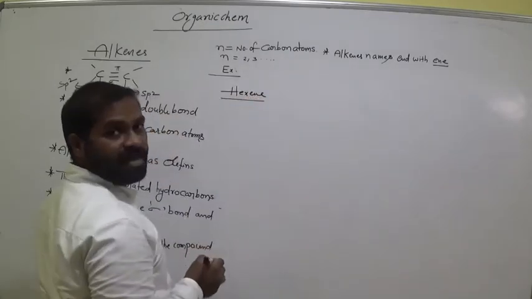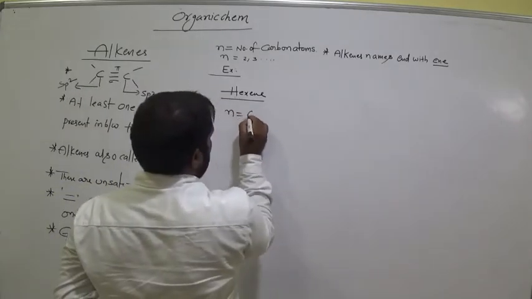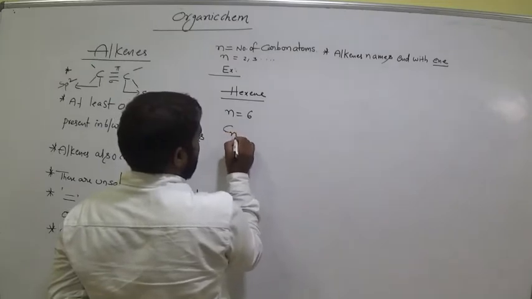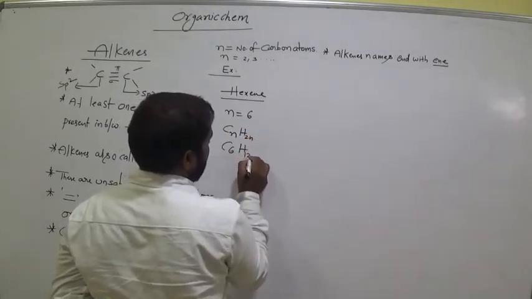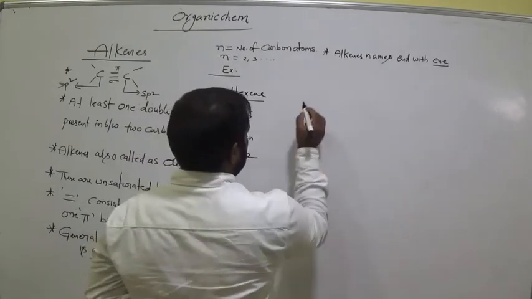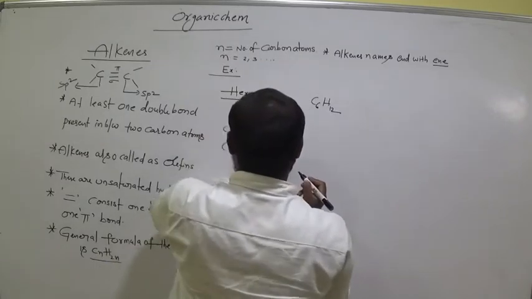Hexene. Hexene means the N value is how much? What is the value of N? 6. Now CnH2n means C6H12. Am I right? Hexene. So this is the formula. C6H12 is the formula.